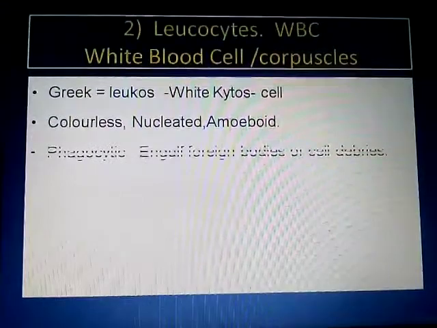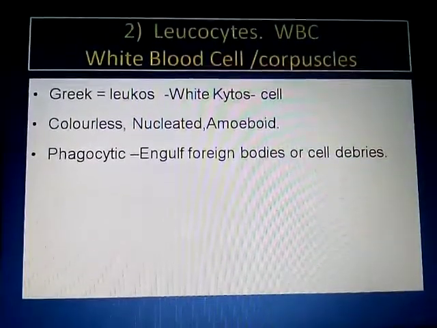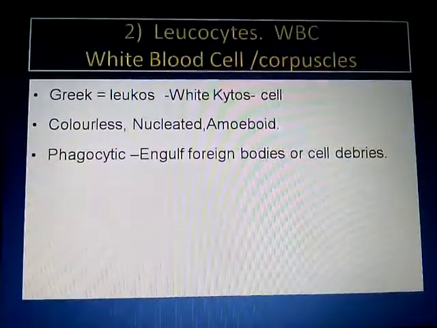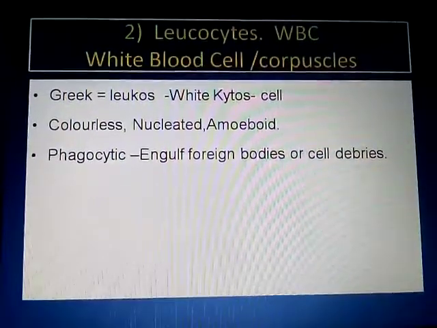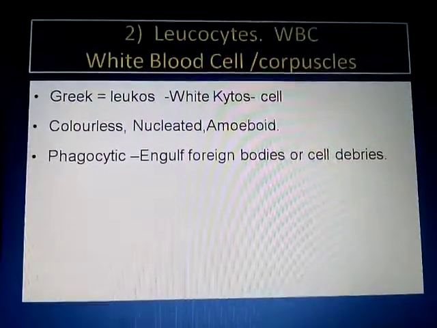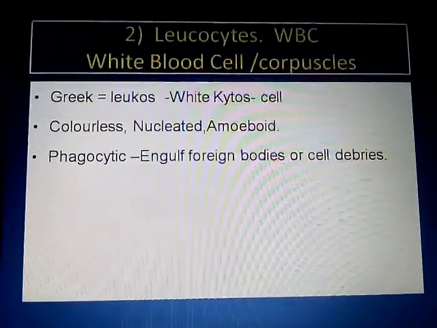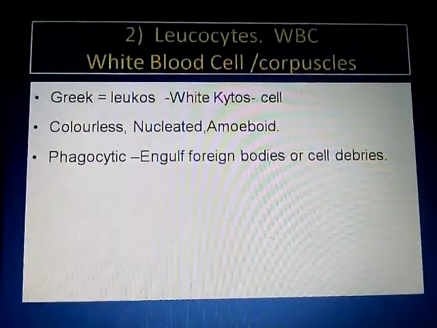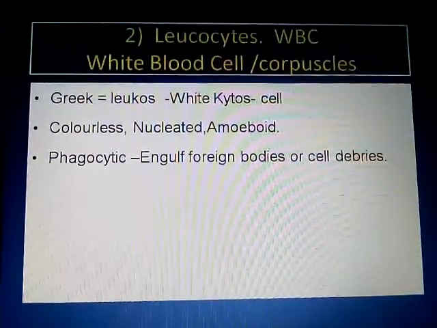The WBCs show a phagocytic nature. Then what is meant by phagocytosis? Phagocytosis is the engulfment of foreign bodies. We have discussed previously phagocytosis and pinocytosis.